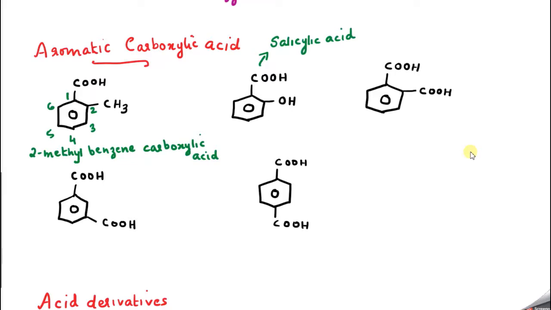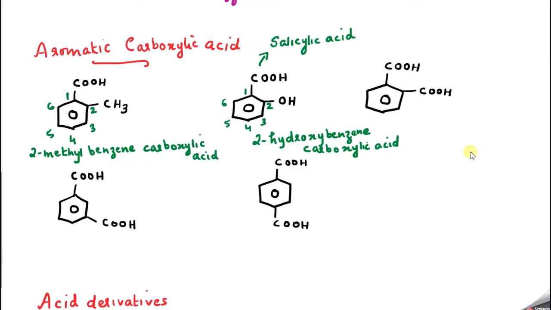Now what is the IUPAC name of this compound? 1, 2, 3, 4, 5, 6. We can say 2-hydroxy. Either you can say benzoic acid or benzene carboxylic acid. So, 2-hydroxy benzene carboxylic acid.